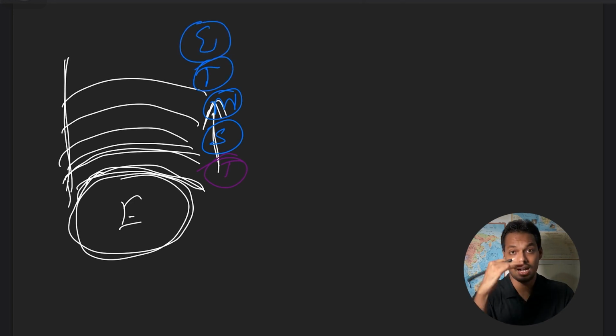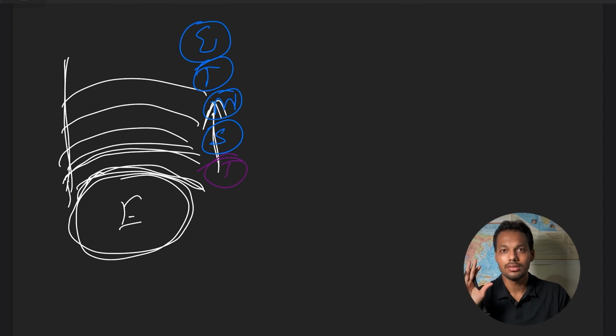These are different strata or layers. If we go from lower altitude to higher altitude, they are grouped into different strata. First is the troposphere, the lowest stratum.